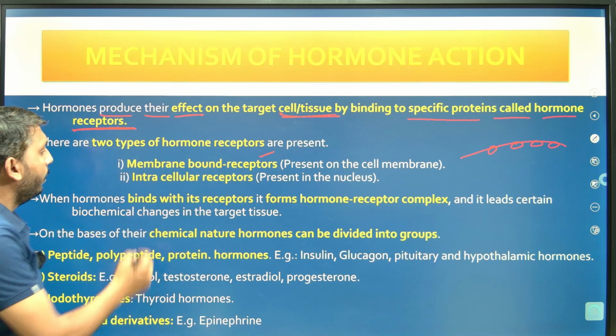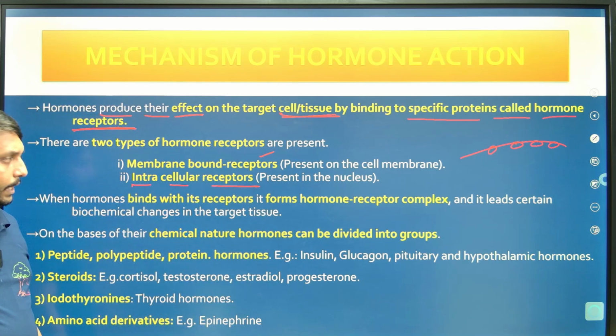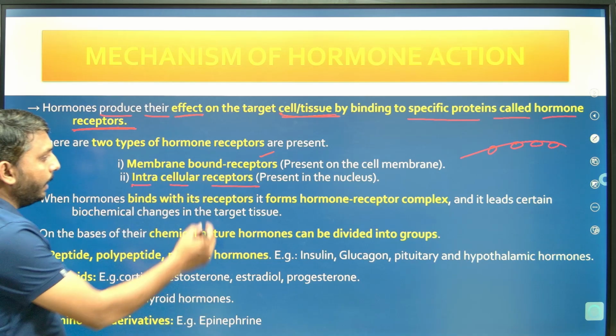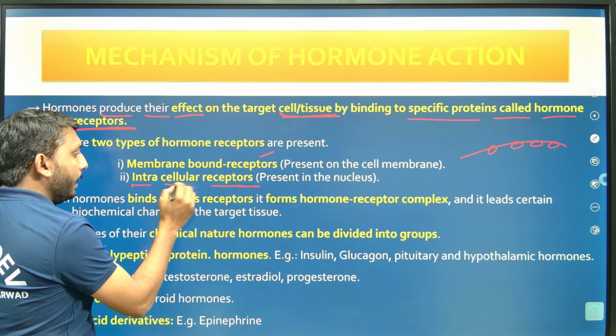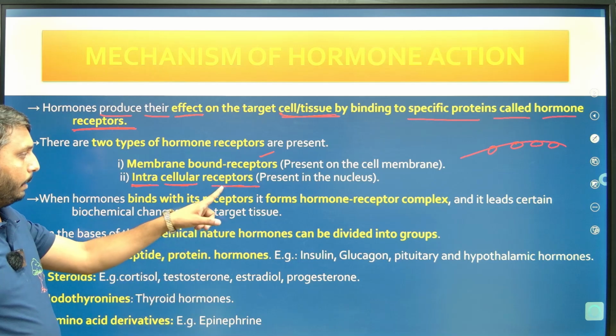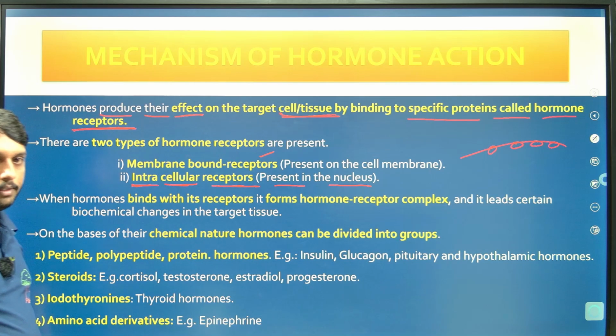The second type is intracellular receptors. Intra means what? Within. Cellular, cell receptors, right. So here the receptors are present within the cell, so they are called intracellular receptors. Specifically, they are present in the nucleus, right.